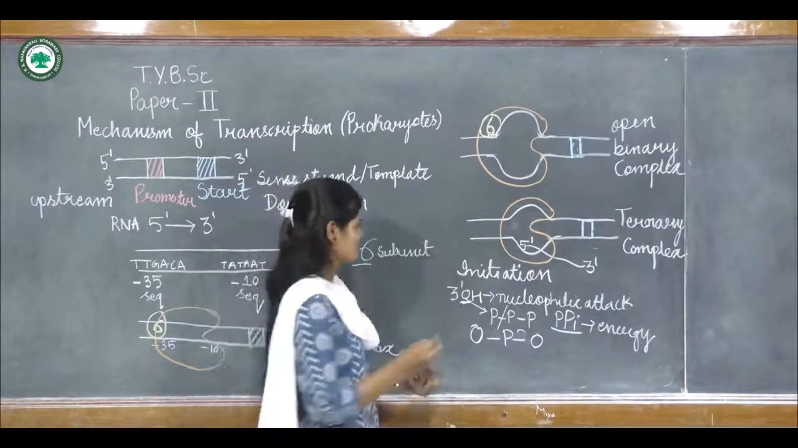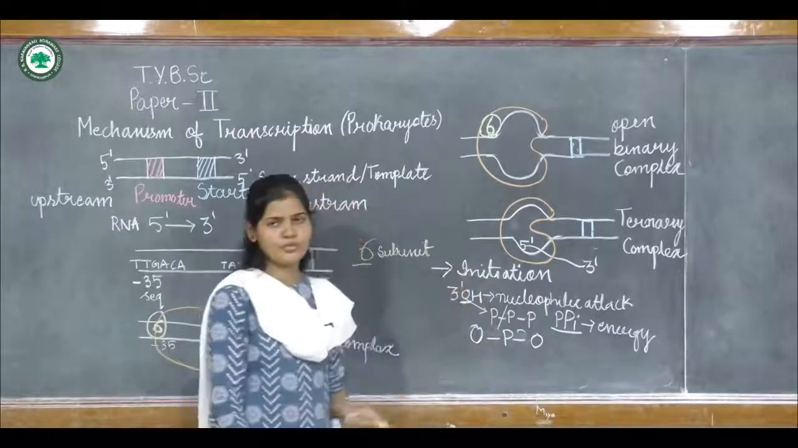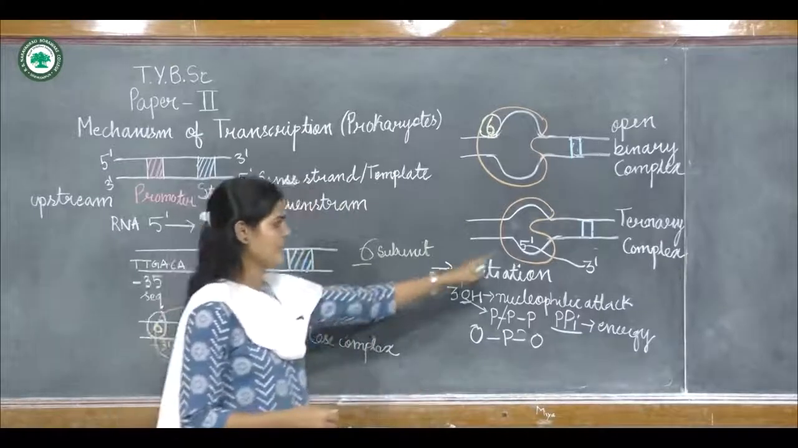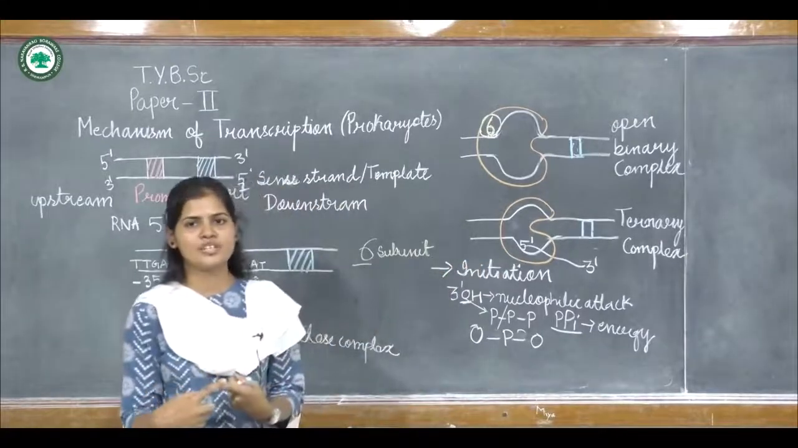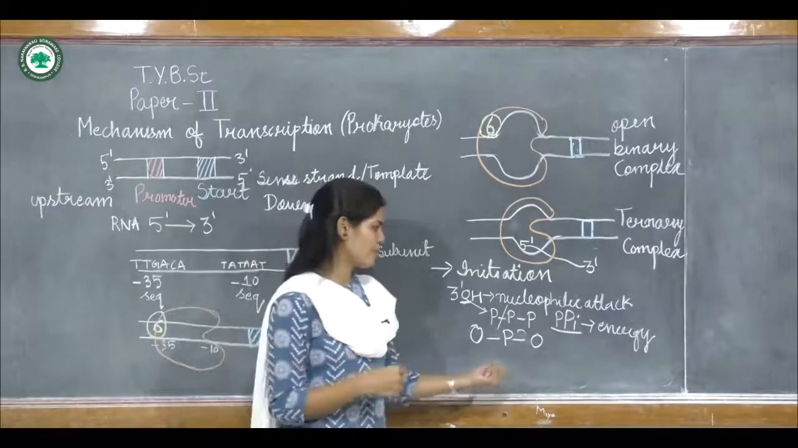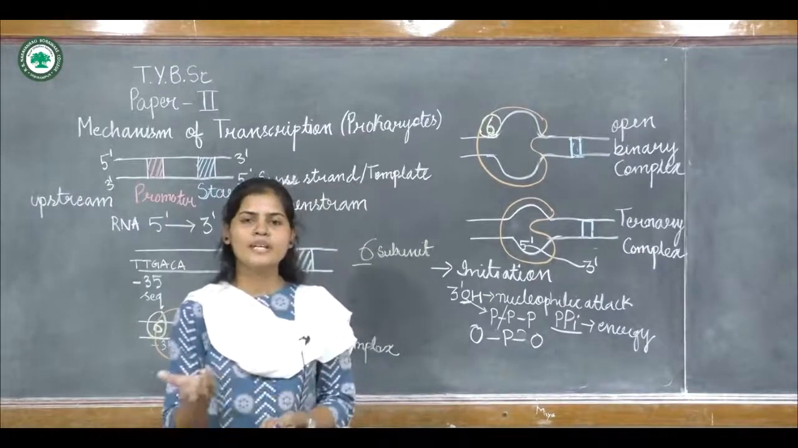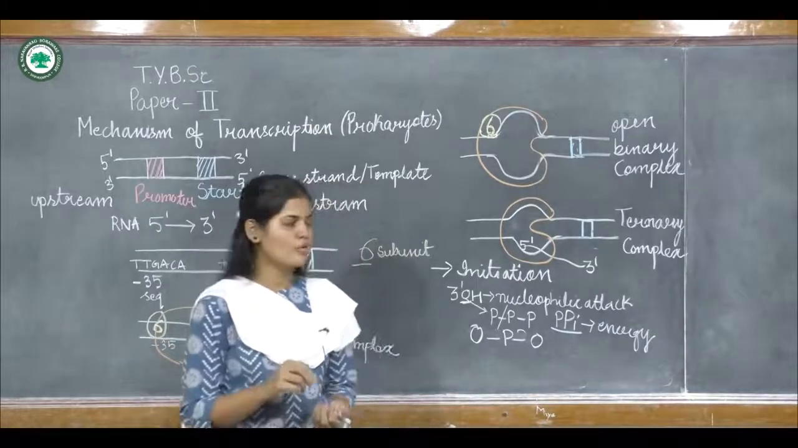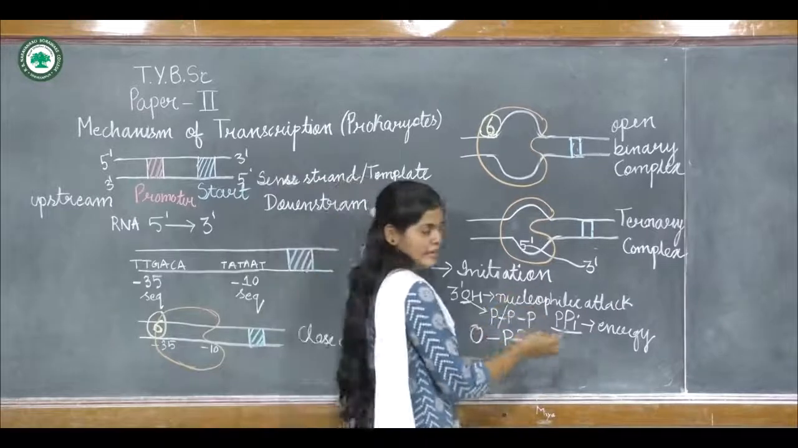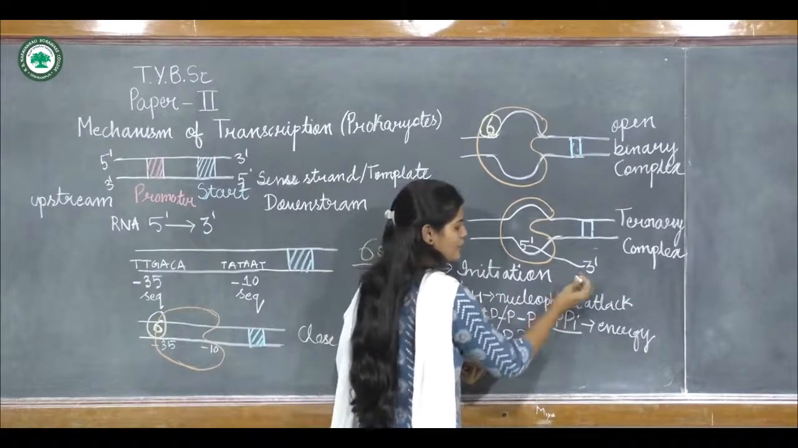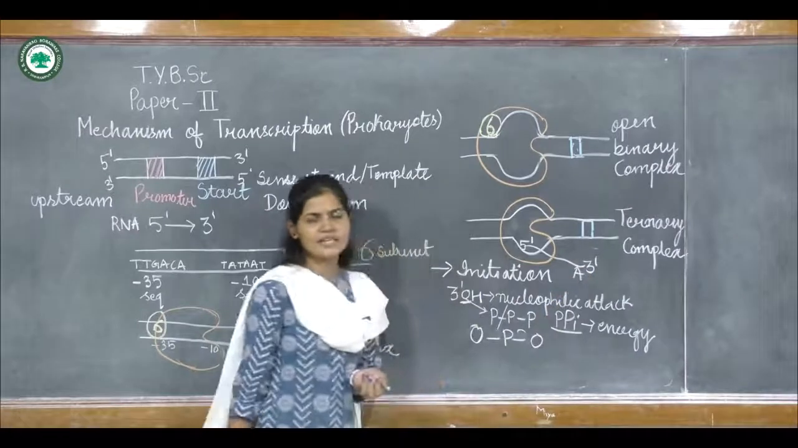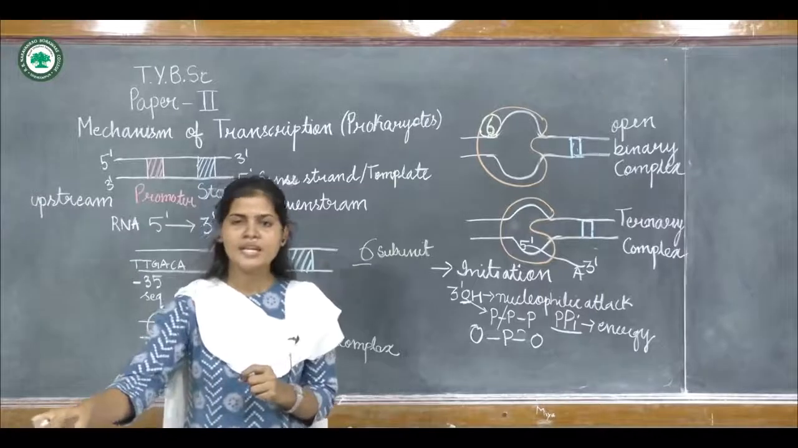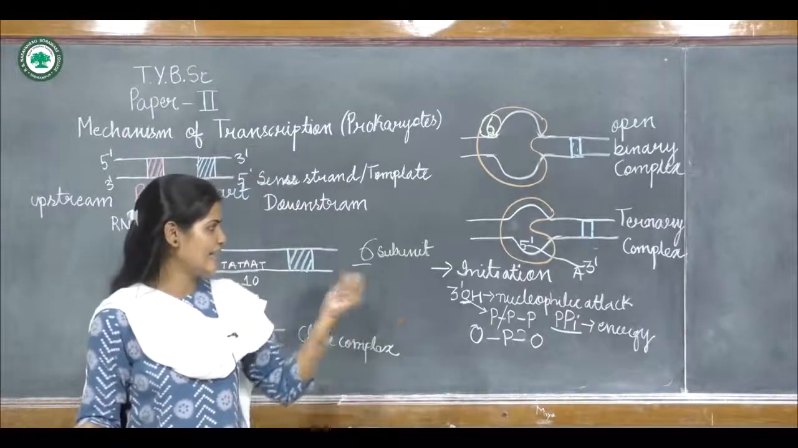Now next, during this initiation process, the RNA polymerase has two sites, that is the initiation site and the elongation site. During the initiation process, the first nucleotide which will be added will be a purine only, that is ATP or GTP. So the first nucleotide in the RNA strand will be any purine, mostly adenine.